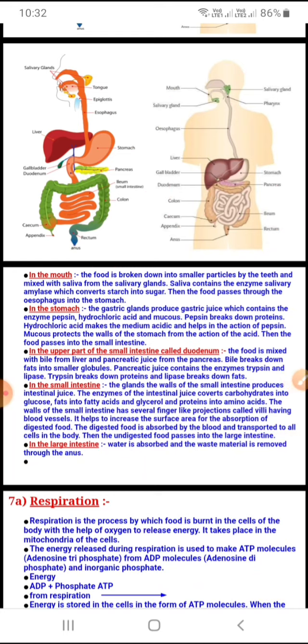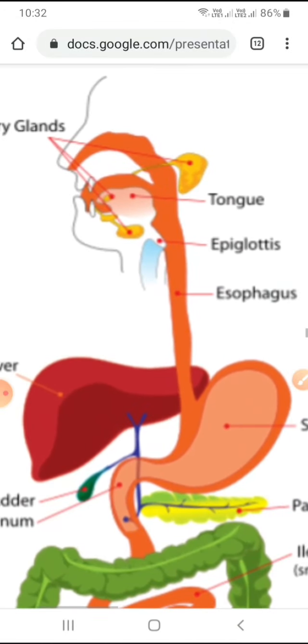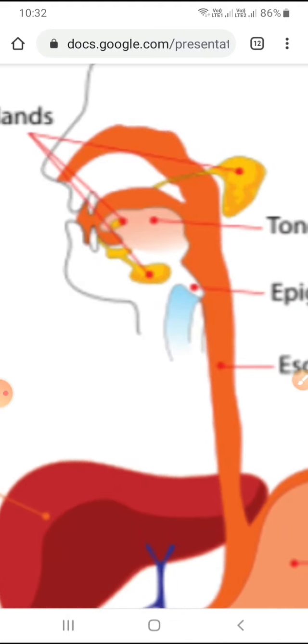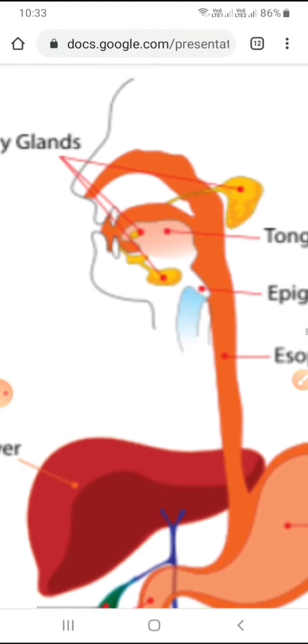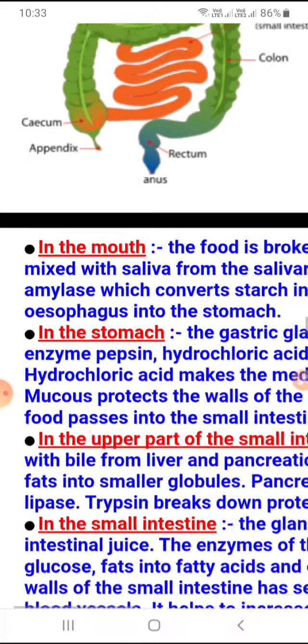Here I need to discuss the salivary glands also. The salivary glands are of 3 pairs. You can see in this diagram carefully. I am zooming it, you just check here. These are the locations of the salivary glands. Submaxillary, sublingual. Sublingual is under the tongue here. There are 2 pairs of submaxillary glands, and the sublingual gland under the tongue. These 3 glands, the salivary glands, help in the process of digestion. They help to secrete the saliva. Saliva comes from these 3. This we will discuss afterwards.